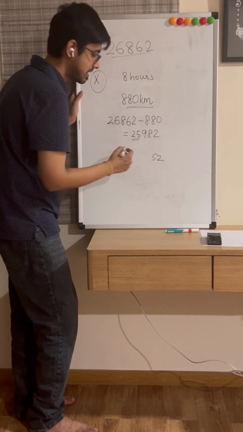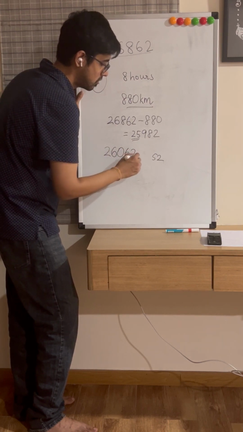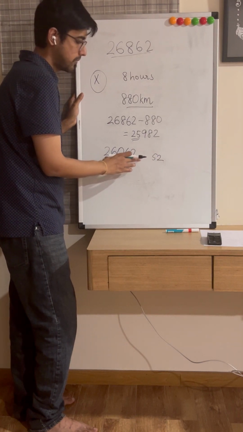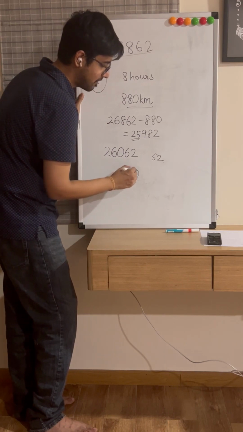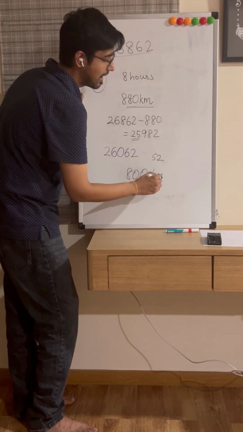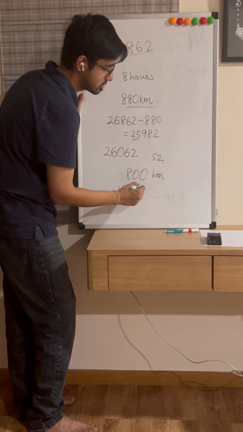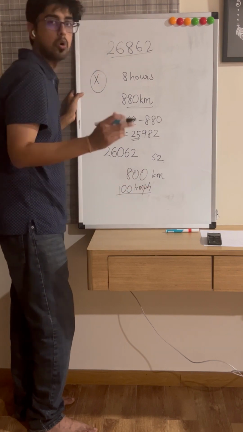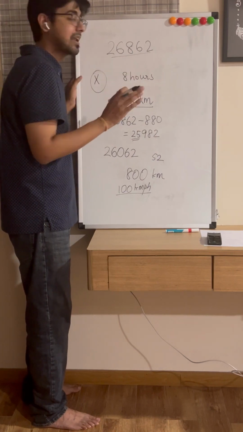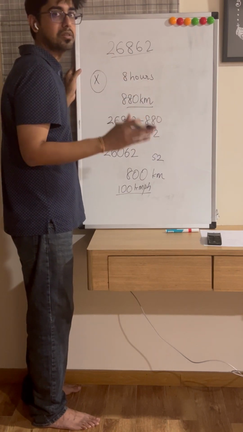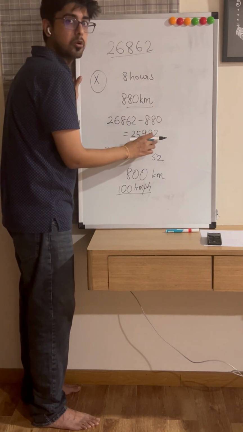So let's look at the next possible palindrome. 26062. This is the next possible palindrome, and if this was the initial kilometer reading, the total distance that the car would have traveled is 800 kilometers, and my maximum possible average speed would have been 100 kilometers per hour. Please note that they are asking for the maximum possible average speed. Means the car has driven for the maximum possible kilometers while allowing for the initial reading to be a palindrome.